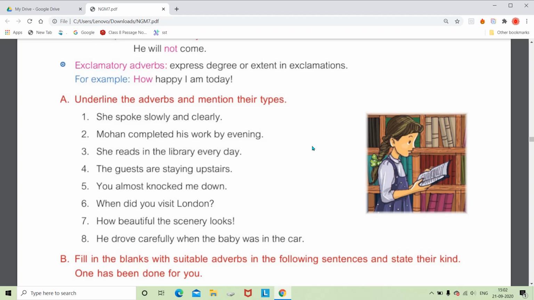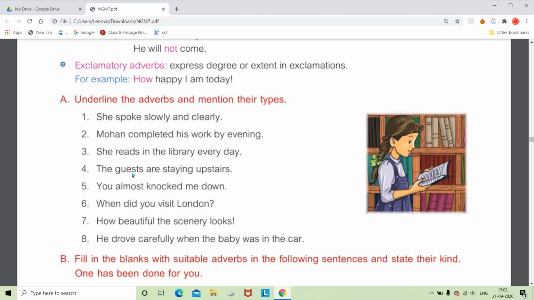Then the third one: she reads in the library every day. So here the word reads is the verb. Okay, so where does she read? First of all we can say in the library. And how often does she read? So we can say every day. So we have two adverbs. In the library shows us the place, so it is an adverb of place, and every day shows us the frequency, so it is called an adverb of frequency. So we have to underline two adverbs. First, in the library. Second, every day. In the library is an adverb of place, every day is an adverb of frequency.